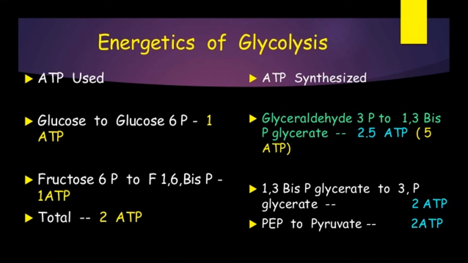One molecule of NADH will give 2.5 molecules of ATP, so two molecules of NADH will give rise to 5 ATPs. And the conversion of 1,3-bisphosphoglycerate to 3-phosphoglycerate will give rise to 2 ATP, and phosphoenol pyruvate to pyruvate conversion will give rise to 2 molecules of ATP at the substrate level. So the total ATP produced is 9 and total ATP consumed is 2. So a total of 7 molecules of ATP are released in the glycolytic process.